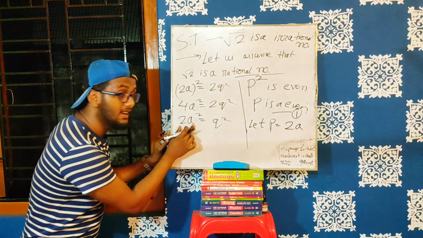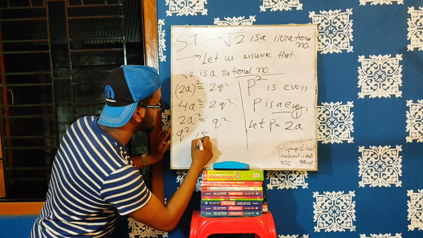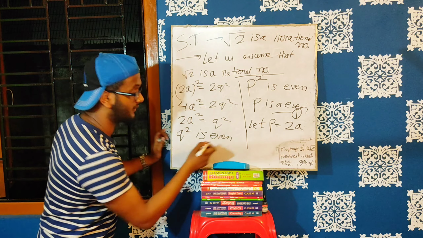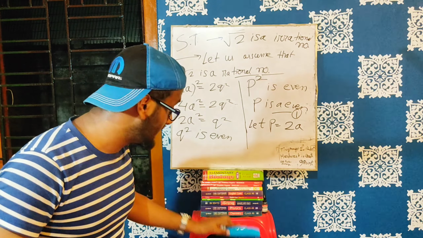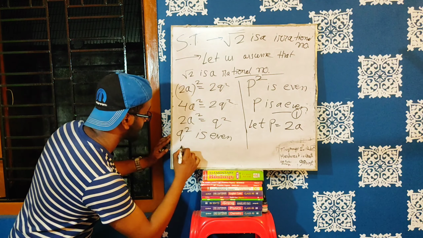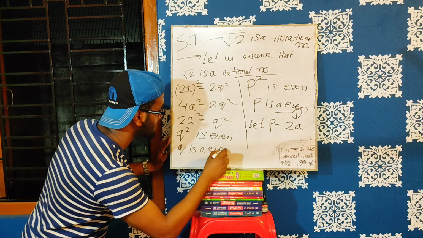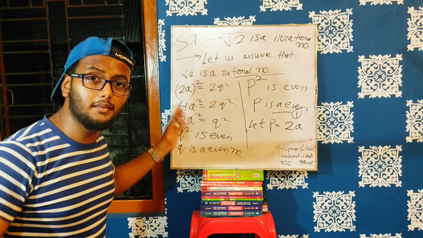That means q square is an even number. That means q square is even. If q square is even, then we can easily say q is also an even number.